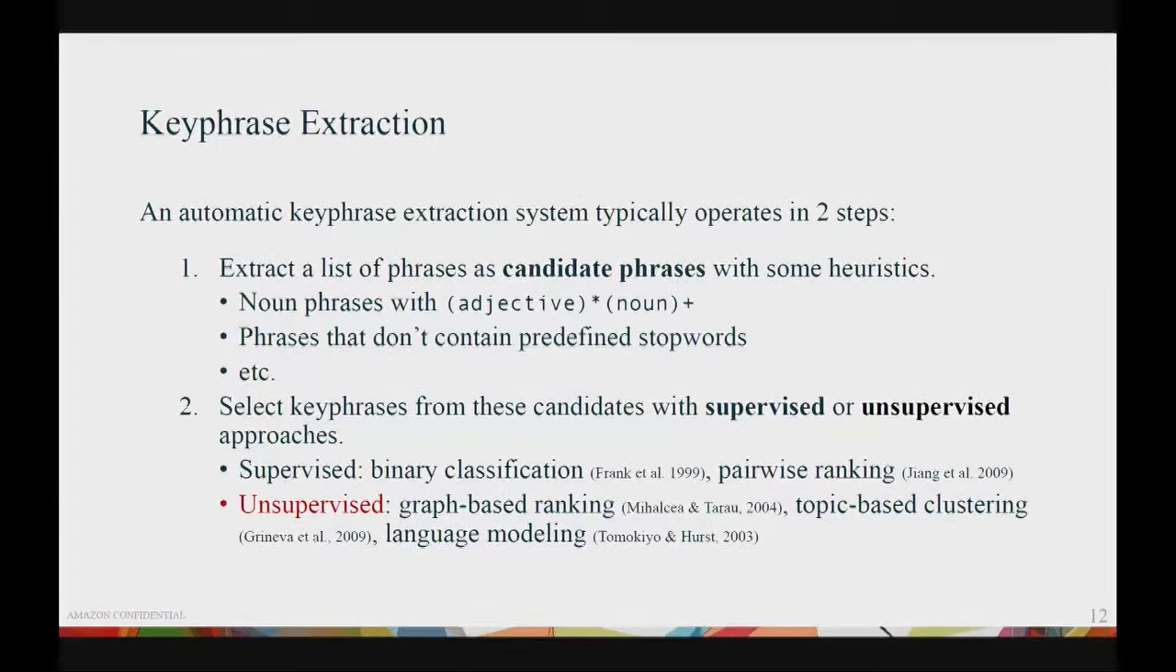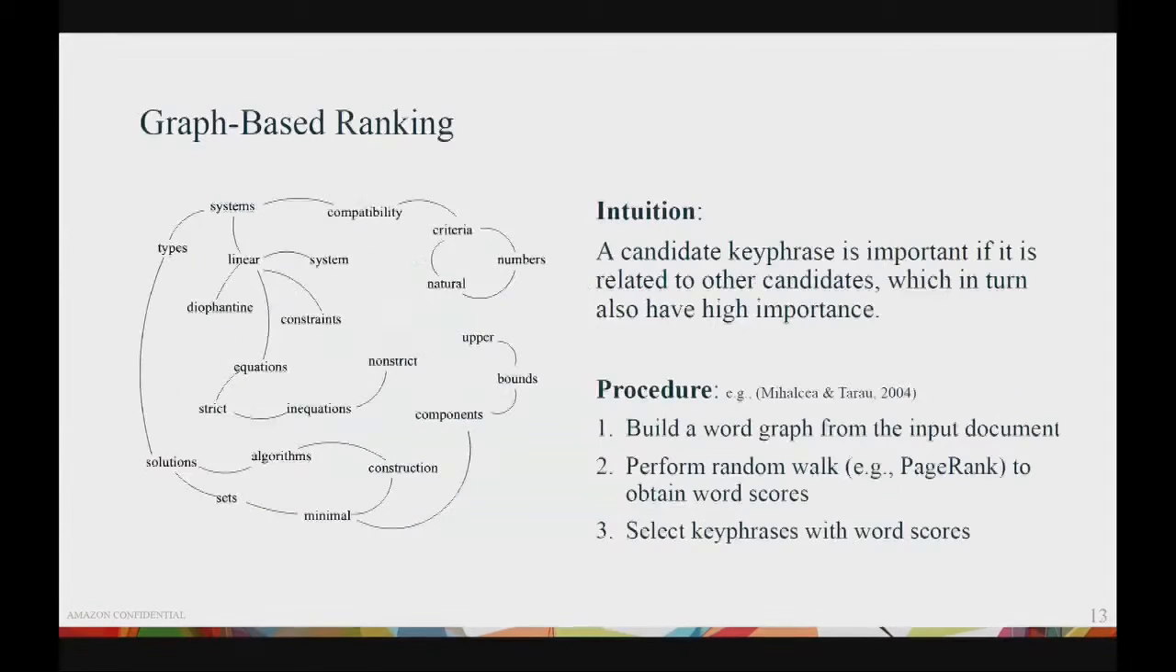Our approach is an unsupervised approach. There are different types of unsupervised approaches, and here is a short list of them. Our approach can be considered as a mix of graph-based and topic-based approaches, which I will talk a little bit more about in the following. In a graph-based approach, the intuition is that a candidate phrase is important if it is related to other candidates, which in turn are also important.